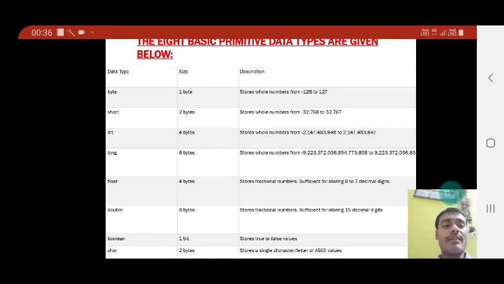It also stores decimal numbers and is sufficient for storing 15 decimal digits. Now the next data type is boolean. Boolean means true or false. It takes a memory space of 1 byte and stores only true or false values.